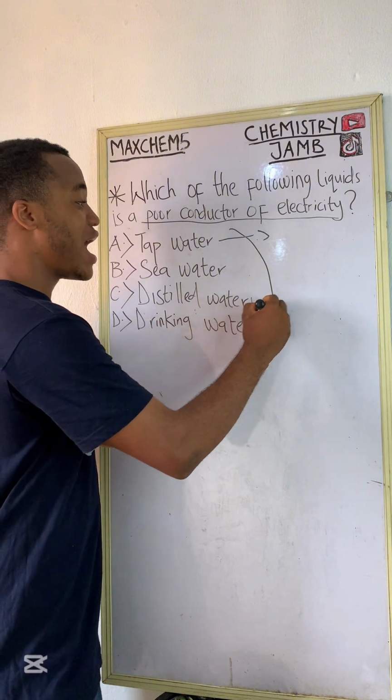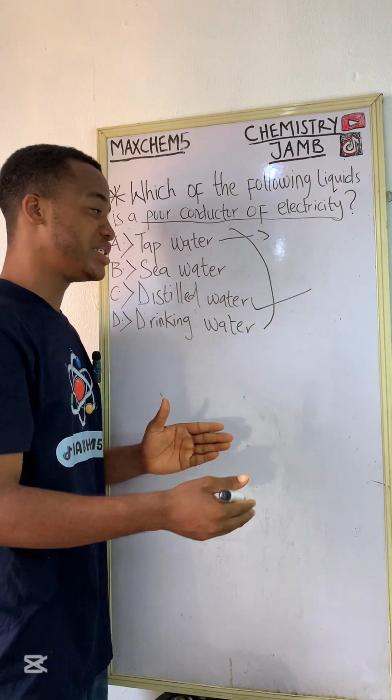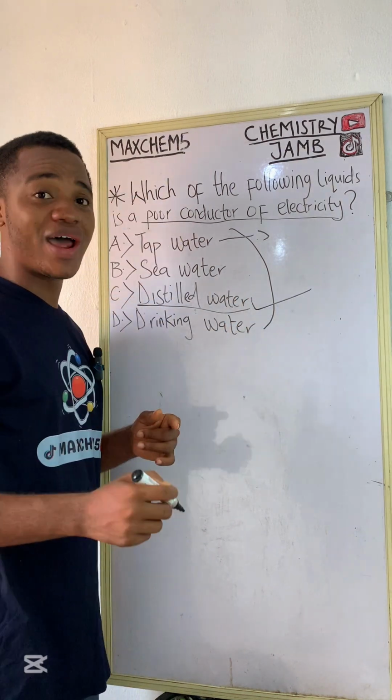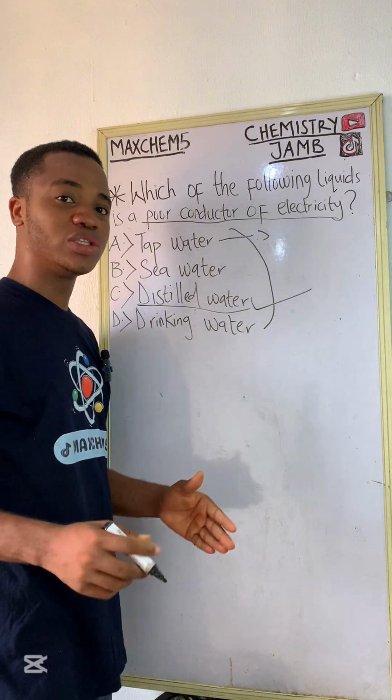So distilled water has no ions. So therefore, it will not conduct electricity. So the answer in this option is distilled water, right? So distilled water is a poor conductor of electricity. It will not conduct electricity.